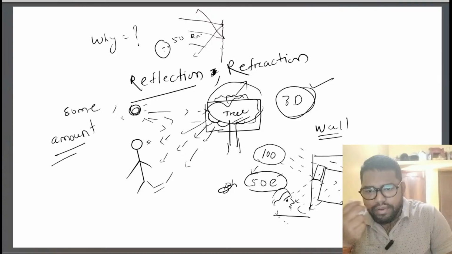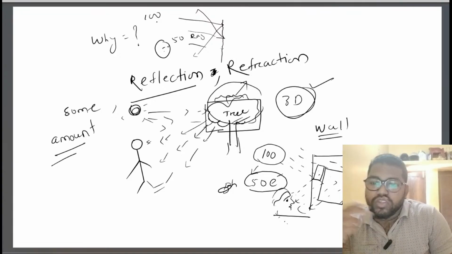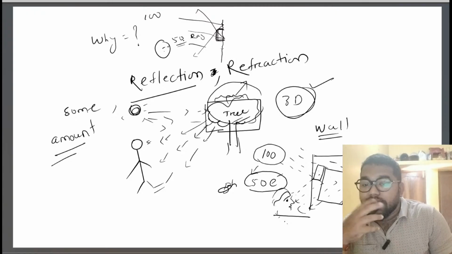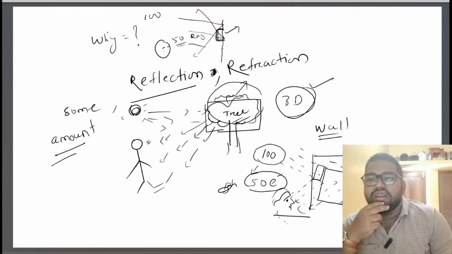Yeah, 50 rays, but 100 rays come from the sun. To see this particular region, if I get 50 rays, then definitely I will see, yes, this is a wall, but I will not be able to see my face on this wall.